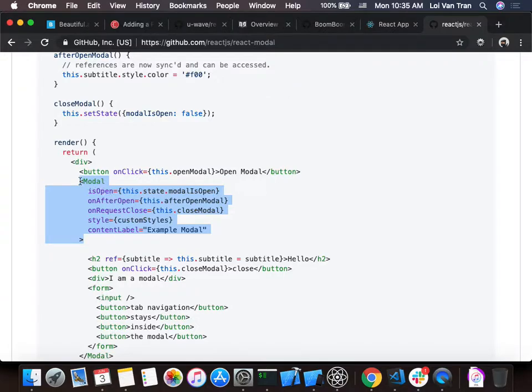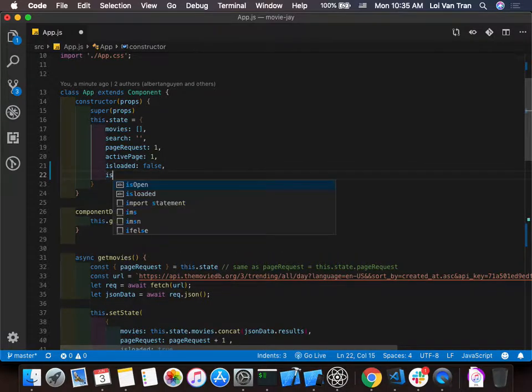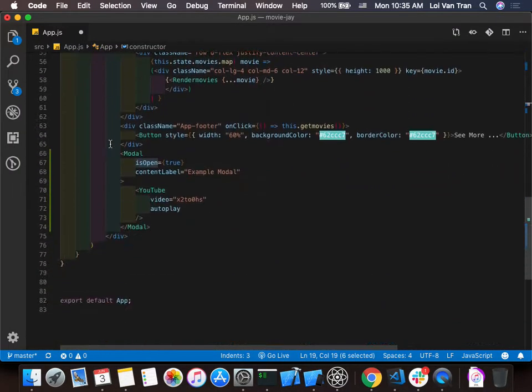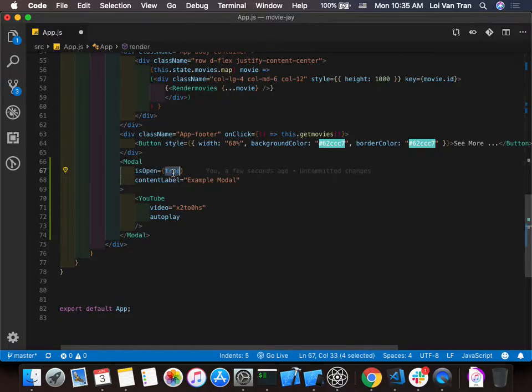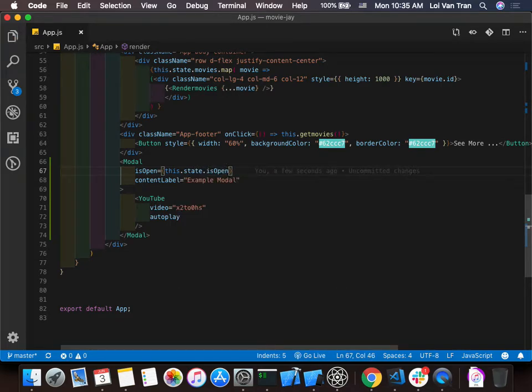Okay, so right here in the documentation, we can see that in order to open and close the modal, we're looking at a piece of state in our application. What piece of state are we looking at, guys? Yes, exactly. That's exactly what this is. I don't like that name, so we'll just give it a different name. We'll say isOpen, and we'll say by default that it's false. We're going to add this to our state. So now where the modal is, the property that we pass to isOpen is going to be this.state.isOpen. Does that make sense to everyone?